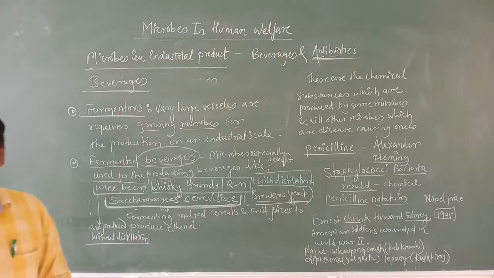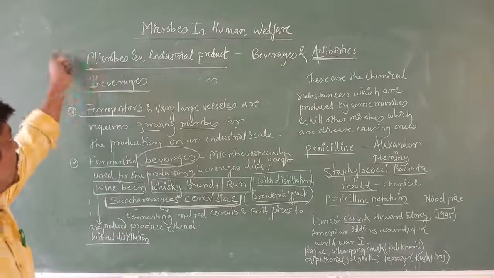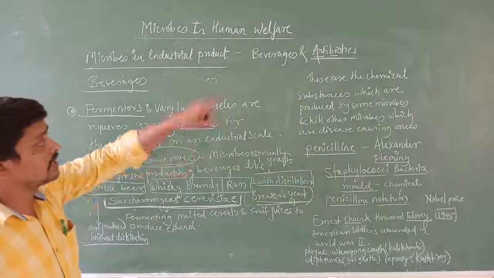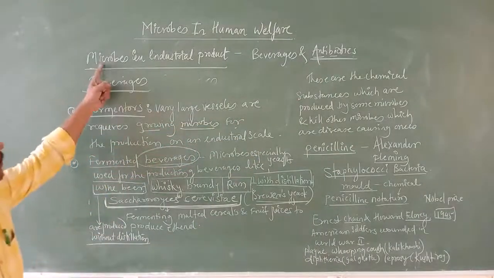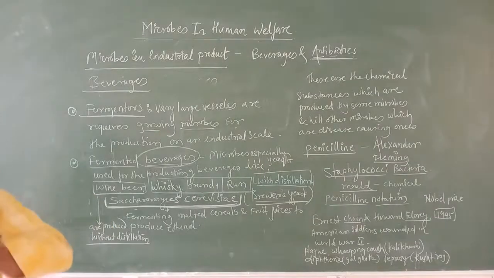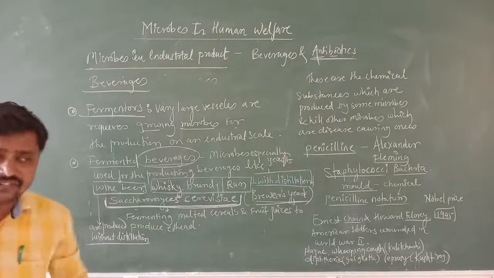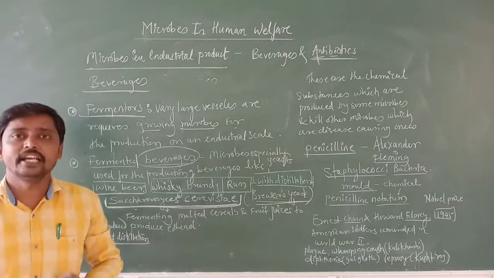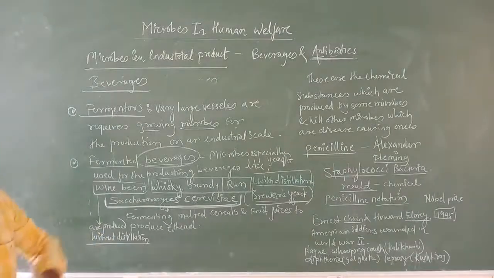So this is about beverages. After beverages, we are going to study antibiotics, which is also an example that comes under microbes in industrial products. You all know about antibiotics; you are all familiar with the name, and many times you have heard it.